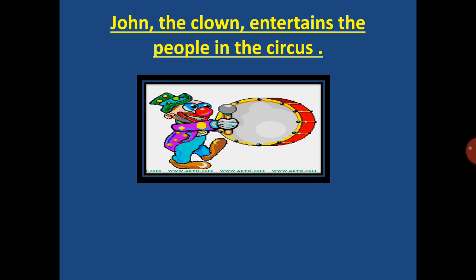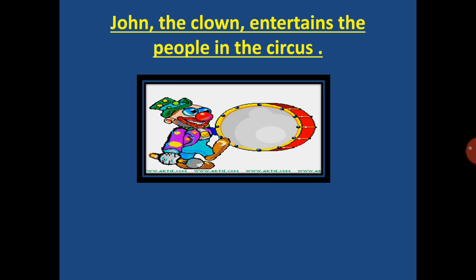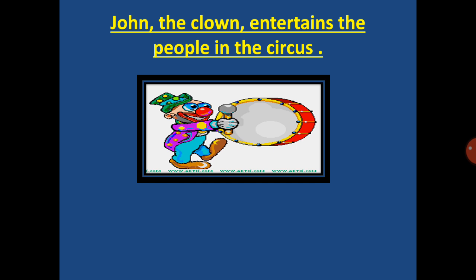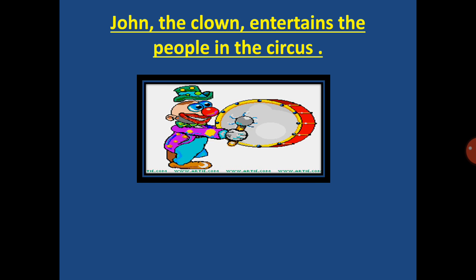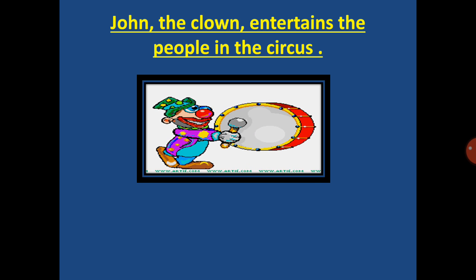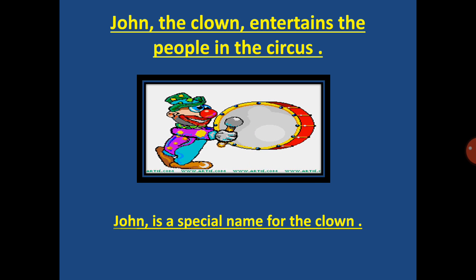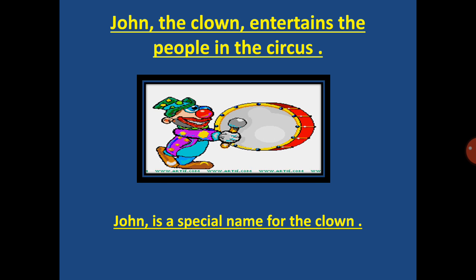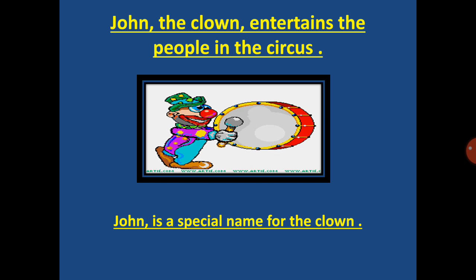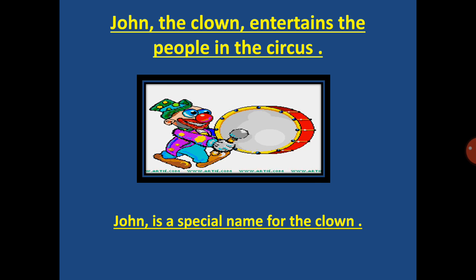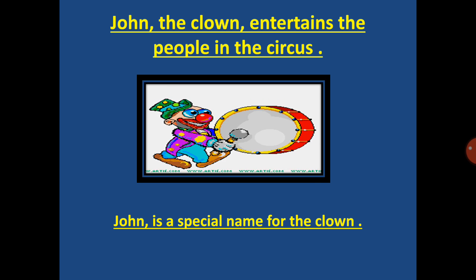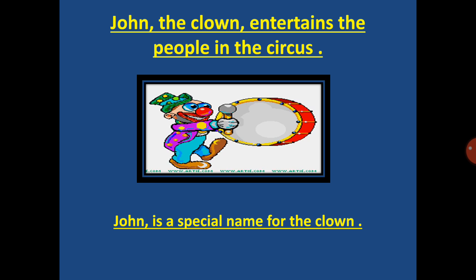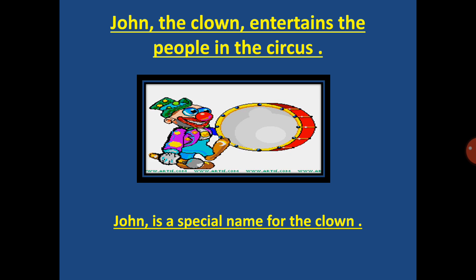John the clown entertains the people in the circus. Now here you can see the clown has a name. The name of the clown is John. So here John is a special name for the clown. Now I hope that you have understood the difference between common noun and proper noun.